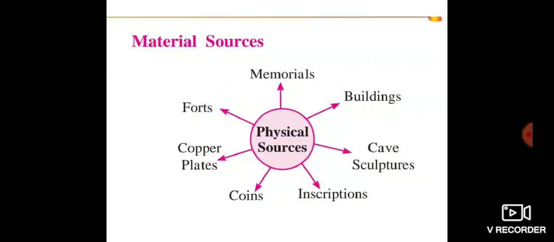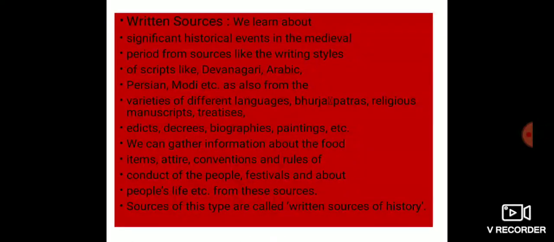Royal edicts and judicial verdicts are inscribed on the copper plates. The decisions of the king, or decisions issued from the king's courts, are all inscribed on copper plates. Next, the written sources, very, very important.